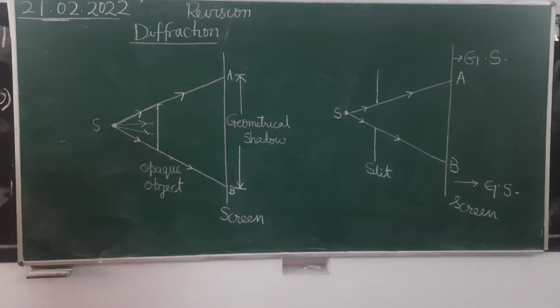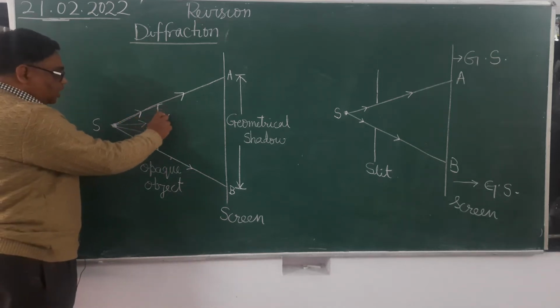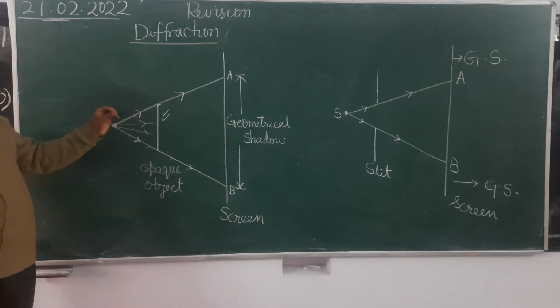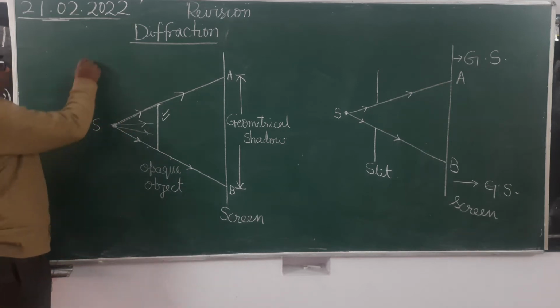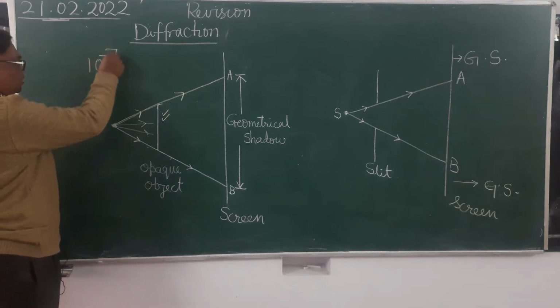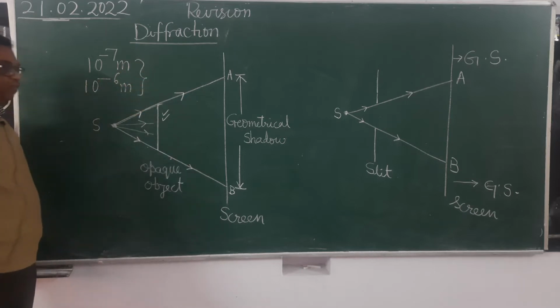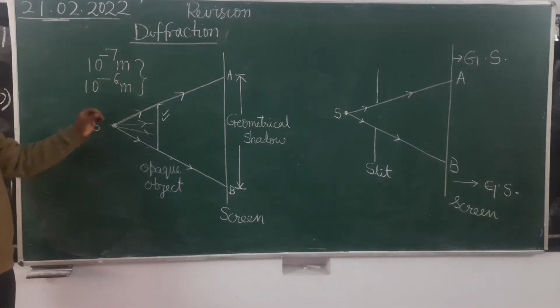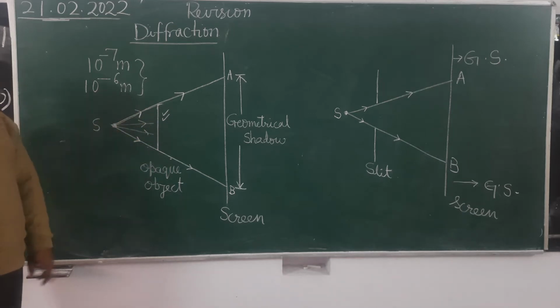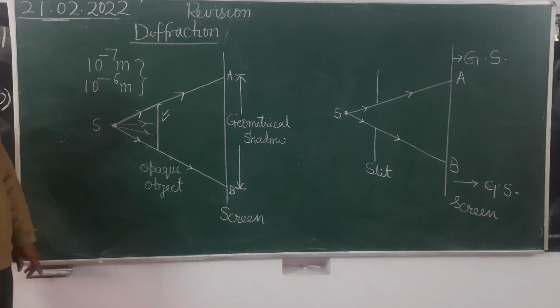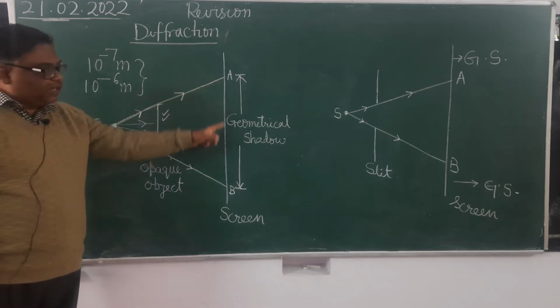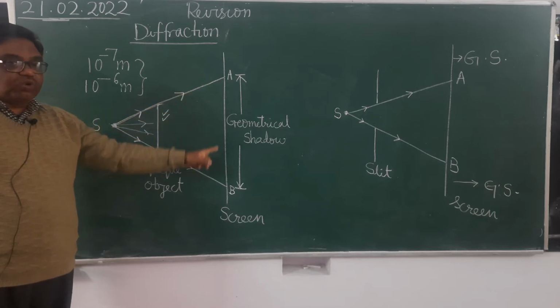But you will find an interesting change here if the size of this opaque object is of the order of wavelength. What is the order of wavelength? It is 10 to the power minus 7 meter, 10 to the power minus 6 meter. Is it clear? This is the order of magnitude of the wavelength of light. So if the size of the opaque object is of the order of wavelength, what will you find? You will get some light in the geometrical shadow region.